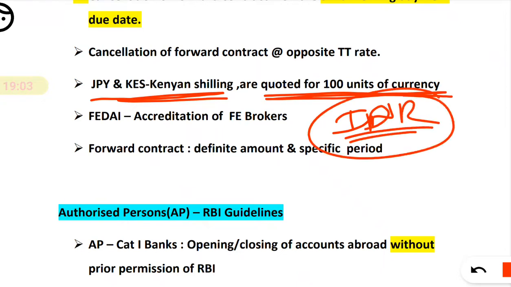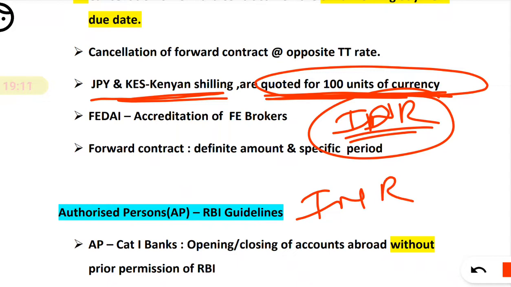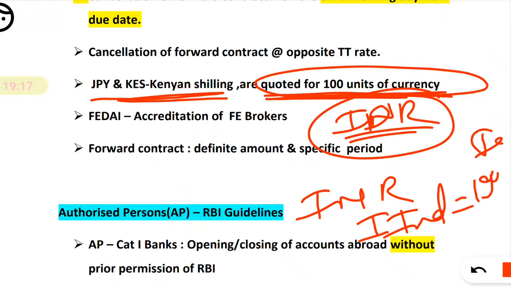So that currency has very little value, that's why they are quoted for 100 units of the currency. For example, for the Indonesian rupiah, 1 Indian rupee is equal to around 190 Indonesian rupiah. So how huge we are, right? How strong our currency is, right? Against Indonesia. But against the dollar we have very little value.